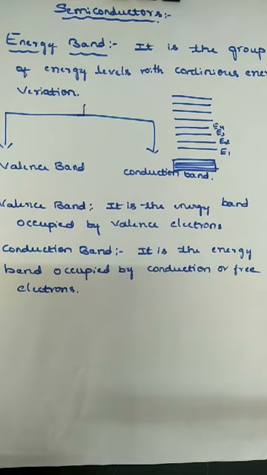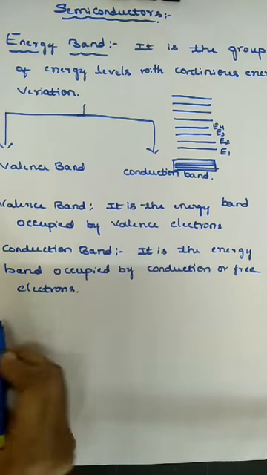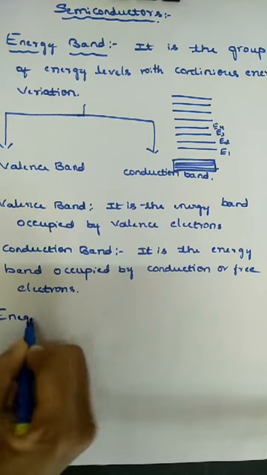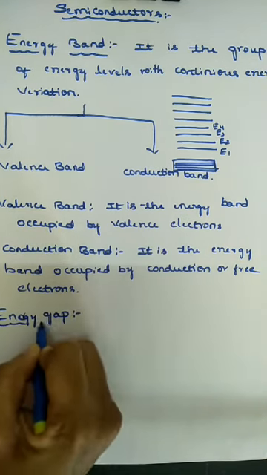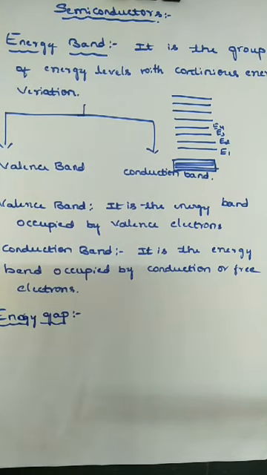So next, here is the next concept, that is energy gap. What is energy gap?